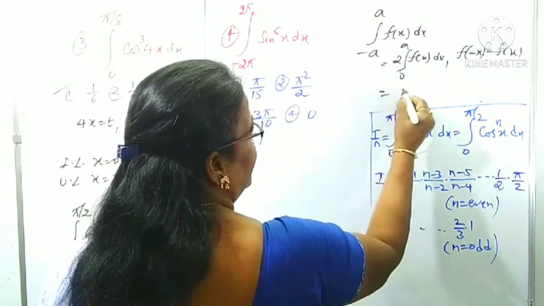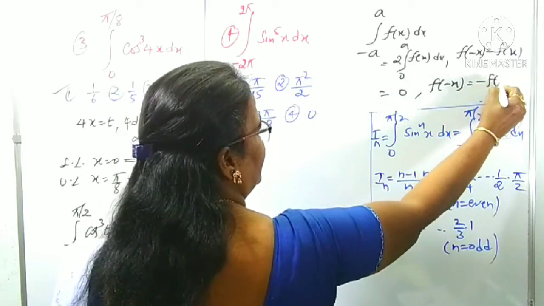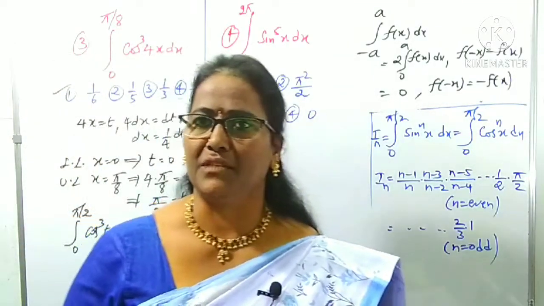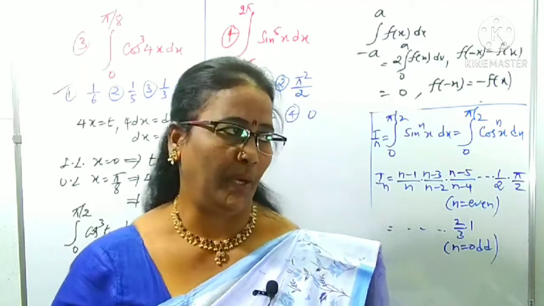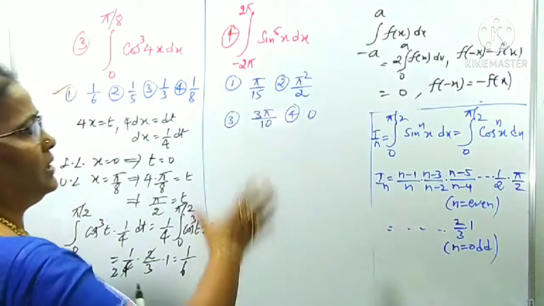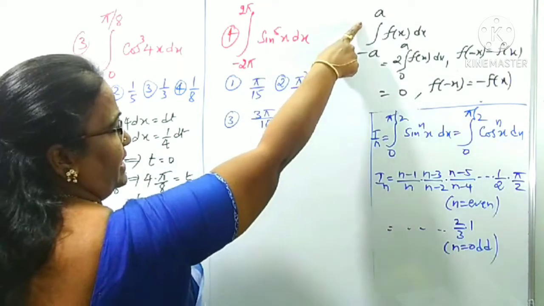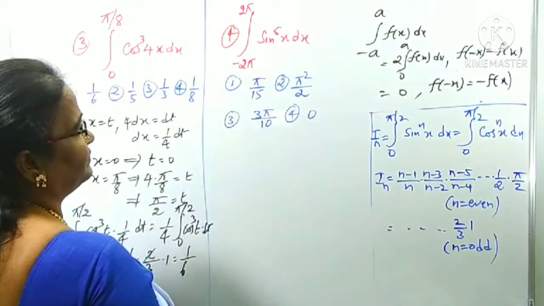Otherwise it is 0, otherwise meaning when f of minus x is equal to minus fx. You have to follow each and every property, tips and tricks. Then we can crack any type of question easily. Now is it clear? What are those two conditions? The limits are from minus a to a.